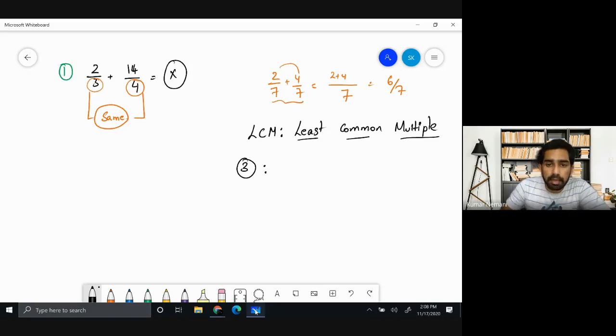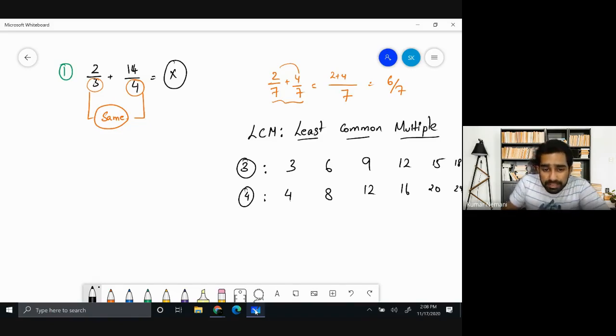When 3 is multiplied by 1, you get 3. 3 multiplied by 2, you get 6. You get 9, 12, 15, and 18. It goes on. And for 4, when you multiply 4 times 1, you get 4, times 2, 8, times 3, 12, times 4, 16, times 5, 20, 24. It keeps going on like that.